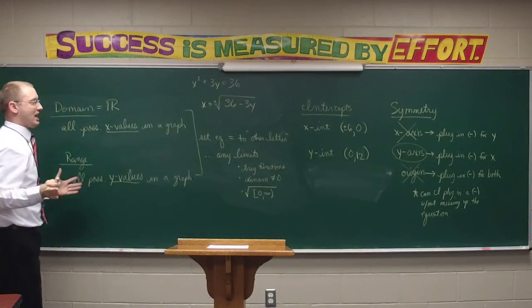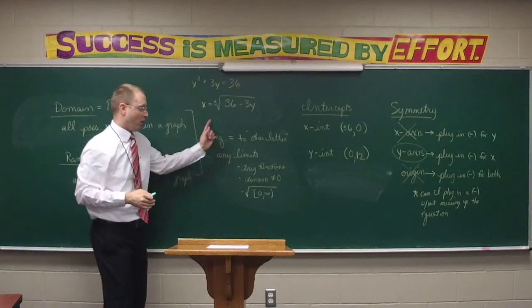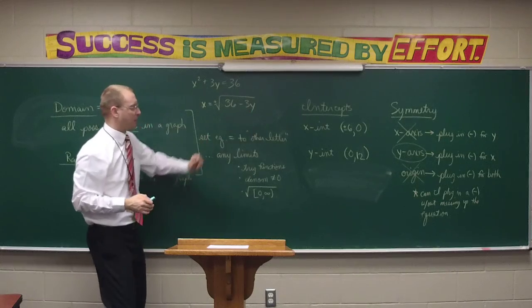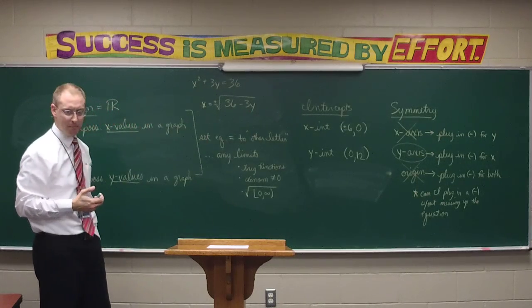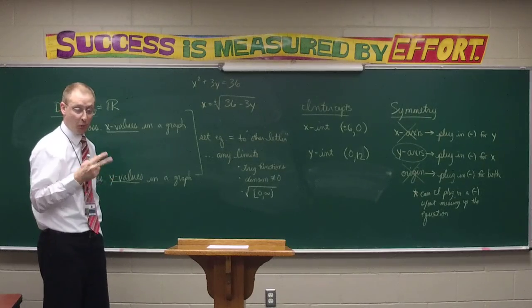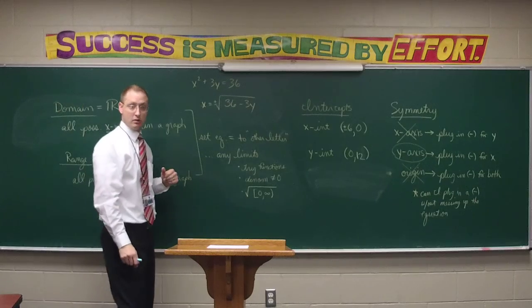Are there any limiting factors here that would keep me from being able to plug whatever I want? Is there a number that if I plugged it in for y would mess things up? 12 is fine, but 13 would be a problem, wouldn't it? 14, 15, 16. What about negatives? Can I plug in negatives?